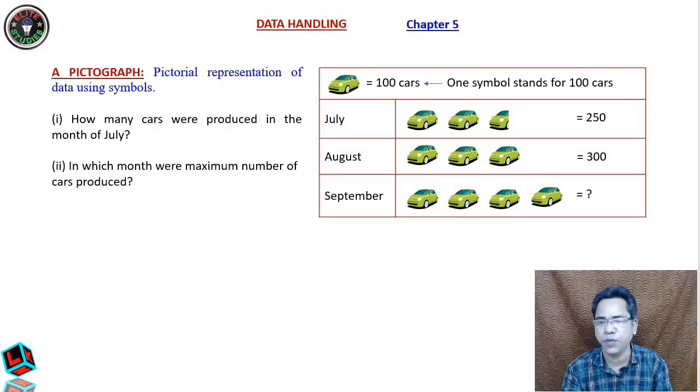And in which month were the maximum number of cars produced? You see, in which month? In the month of September, we have 1, 2, 3, 4, so 400 cars. So what will you answer? The answer is very simple. The first answer is 250 cars, as I have already told you. And the second, in the month of September, we have produced the maximum number of cars. Clear? Now let us go to bar graph.